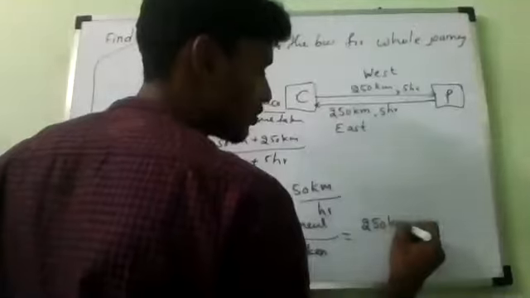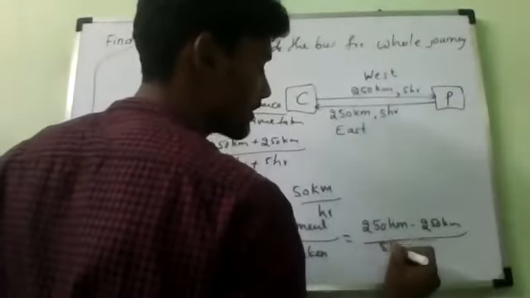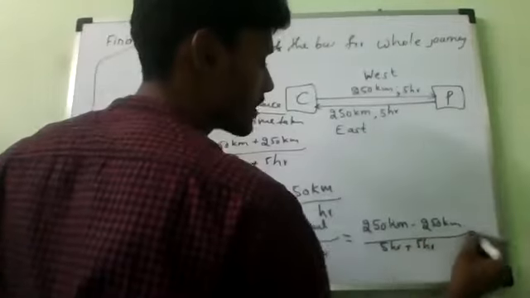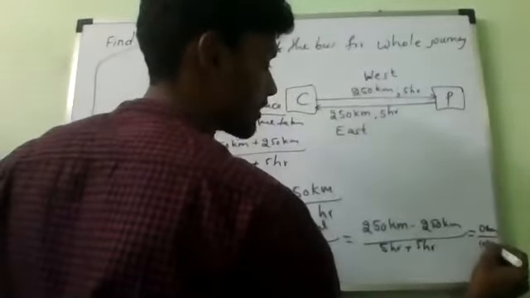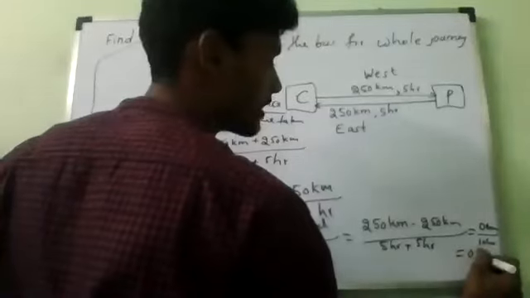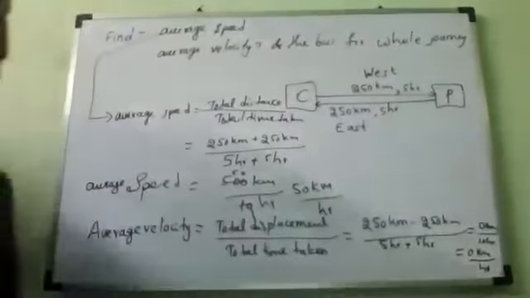Zero divided by the total time, 5 hours plus 5 hours, which is 10 hours. So zero kilometer divided by 10 hours equals 0 kilometer per hour. That's all.